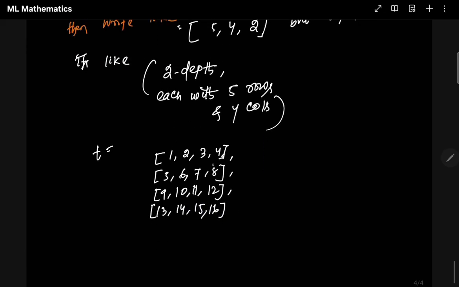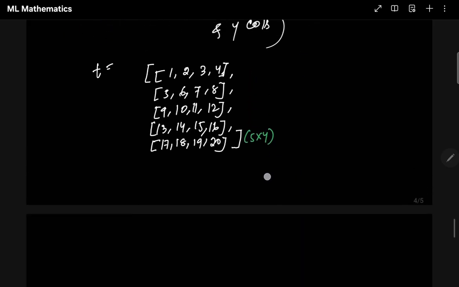How many rows are there? 1, 2, 3, 4. Then another row, 17, 18, 19, 20. This becomes one matrix, and this is called a 5 cross 4 matrix: 5 rows, 4 columns.